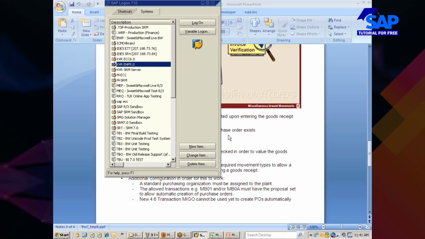Then they would have scheduled this program to run every night or early morning, whatever time. Therefore, all the purchase orders created in the last 24 hours will automatically come and be placed in the SAP system.